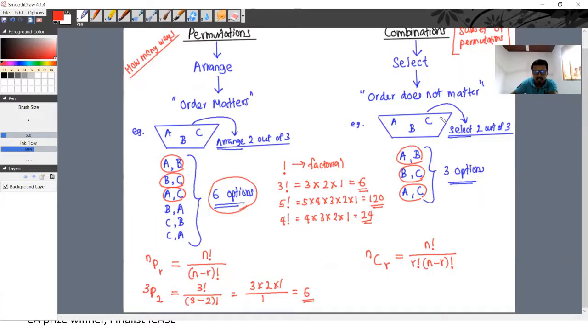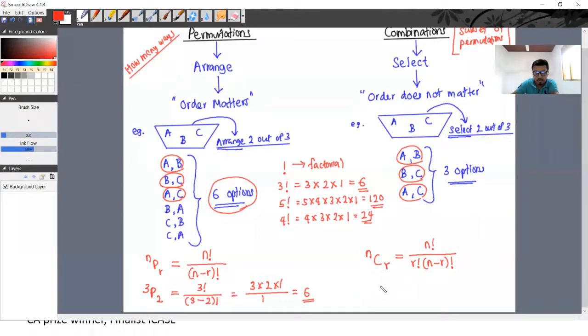Here, if we find the same using this formula, how should it be? What we need to do here, we need to select 2 letters out of 3. Select, right? We need to select 2 out of 3.